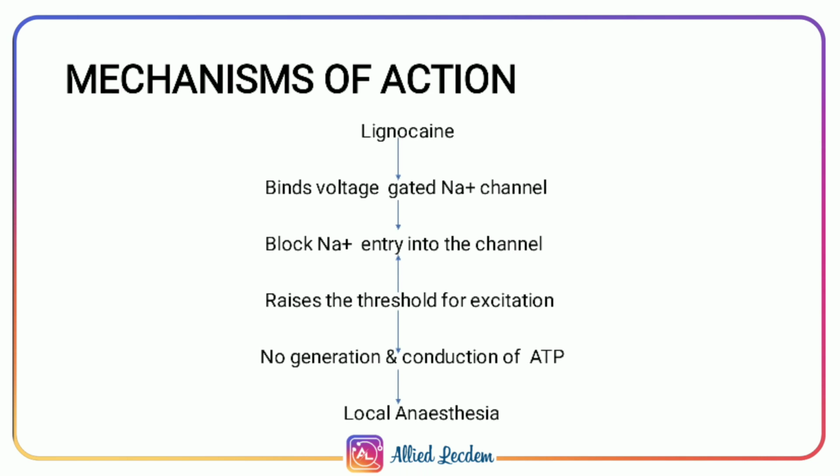Mechanism of action of local anesthetics. The aim in administering the local anesthetic is to prevent nerve impulse transmission by blocking the voltage-gated sodium channel and to achieve loss of sensation in the desired site. When a local anesthetic, let it be lignocaine, is administered, it binds to the voltage-gated sodium channel and blocks the sodium entry into the channel and raises the threshold for excitation, so there is no generation and conduction of impulse, creating